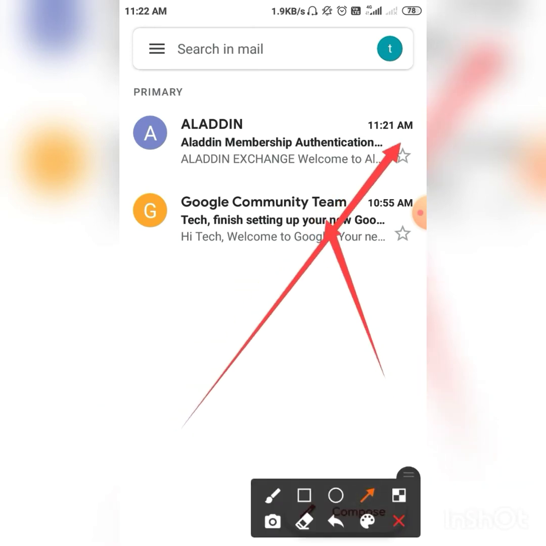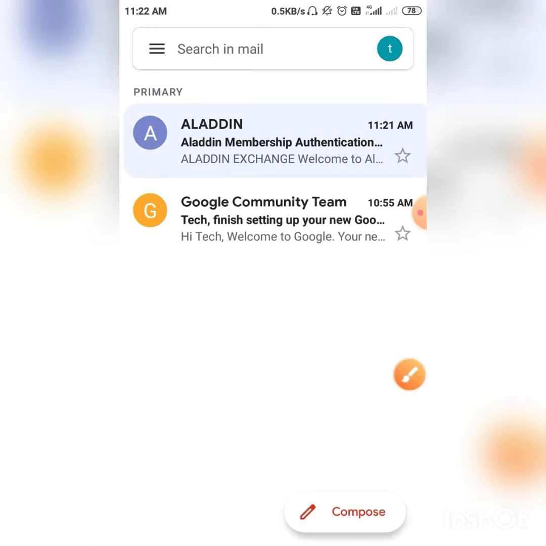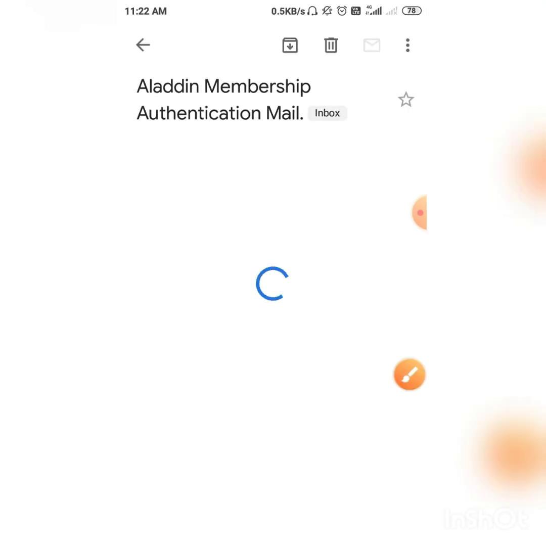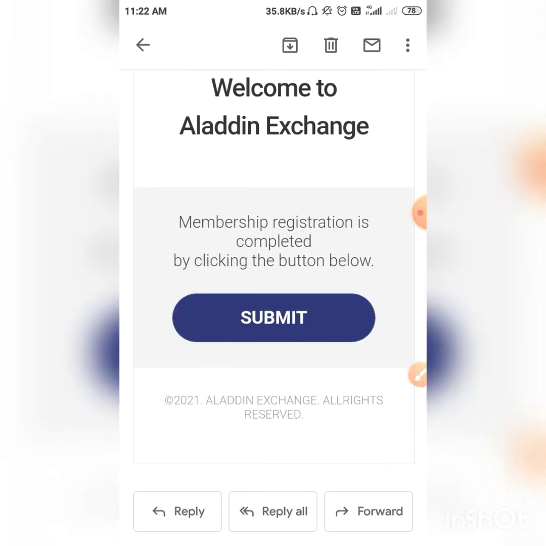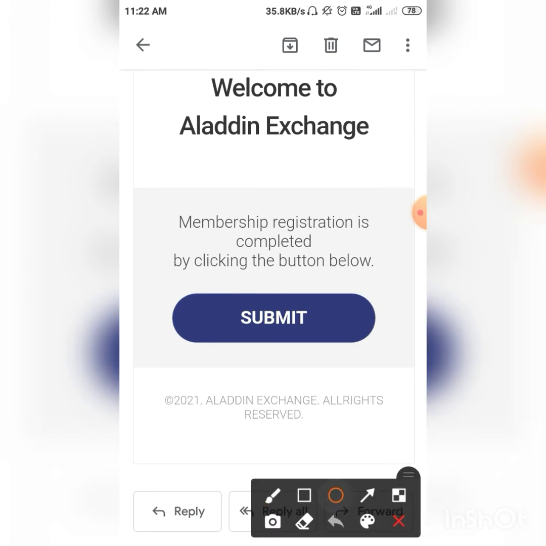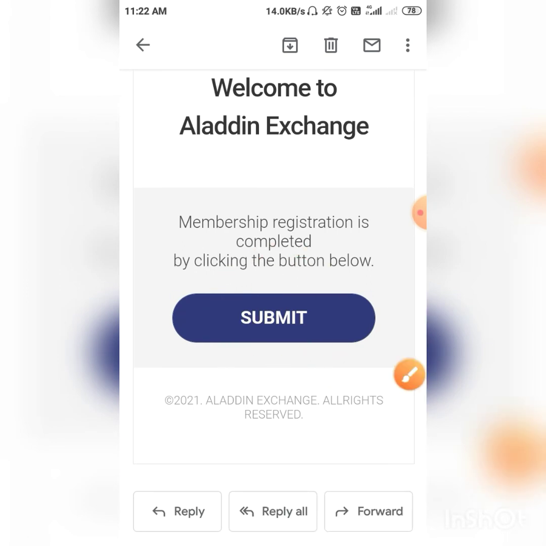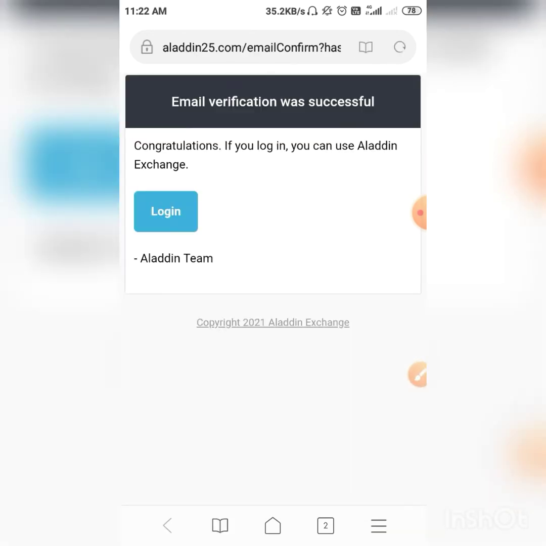Then guys, you look, I received a mail on my Gmail from Aladdin. Then scroll down and click the submit button, this button guys. So I click the button. Then I verify my email ID. Then I click the login button, this button guys.